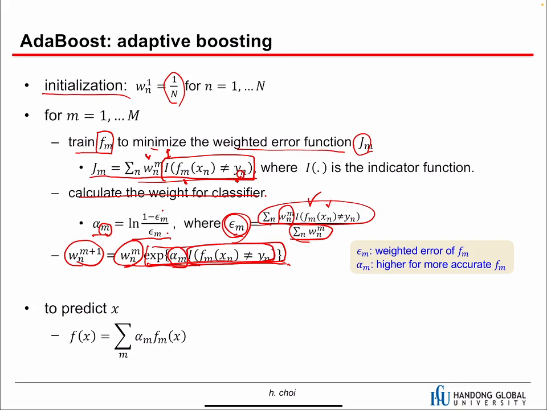So every time we know how to update the weights and how good the classifier is. Then the prediction is simple. We can actually apply all the models in parallel. Because we have the weights for the classifiers, we run these classifiers in parallel, multiply by these weights, and then sum. That is the prediction of x with AdaBoost.